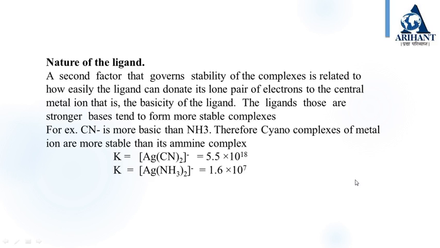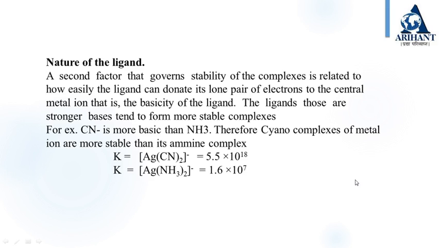A second factor that governs the stability of the complex is related to how easily the ligand can donate its lone pair of electrons to the central metal ion. That is the basicity of the ligand. Ligands that are stronger bases tend to form more stable complexes. For example, CN- is more basic than NH3. Therefore, cyano complexes of metal ions are more stable than their amine complexes.